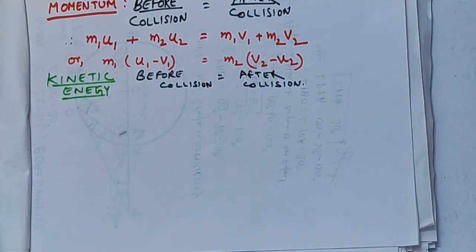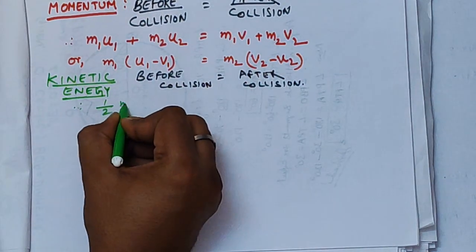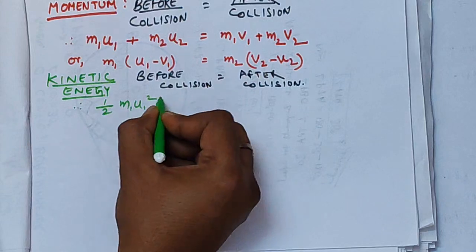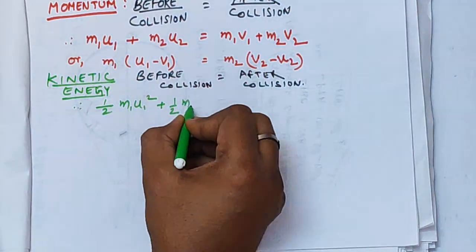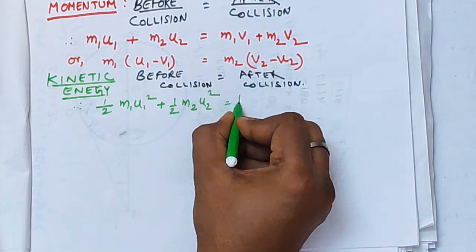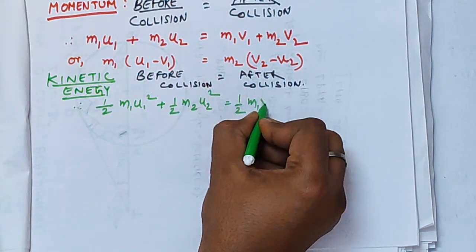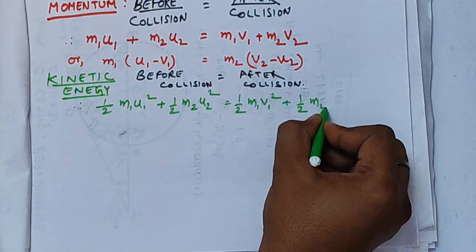Kinetic energy is equal to half m v square. Before the collision the velocities are u1 for mass m1 and u2 for mass m2, so the kinetic energy will be half m1 u1 square plus half m2 u2 square.